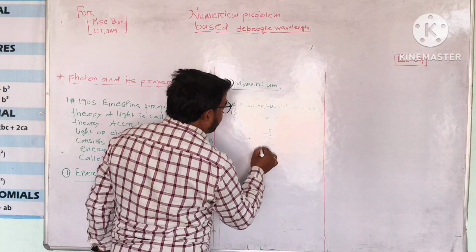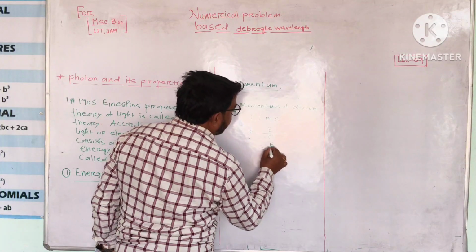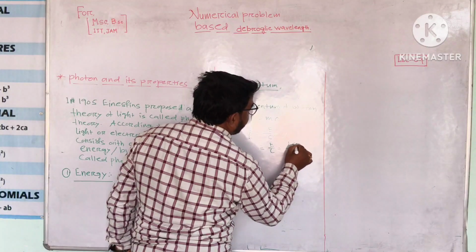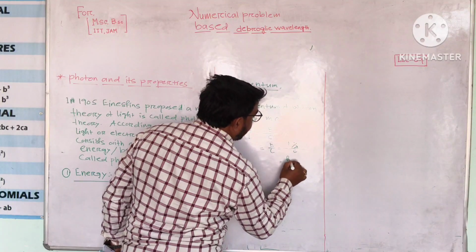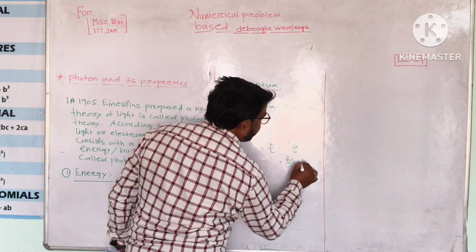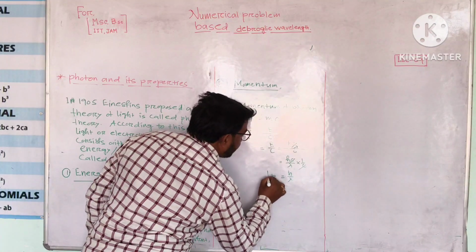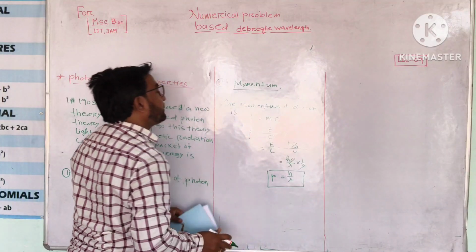The c and square will cancel each other, so E by c, and E we can write in terms of hc by lambda into c. Finally we can write hc divided by lambda into 1 by c. The c and c cancel each other, so h by lambda. So this is equal to the momentum of the photon.